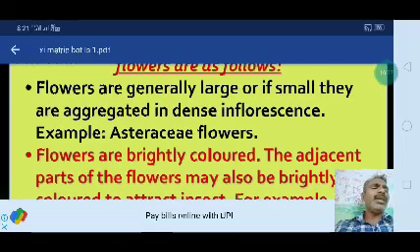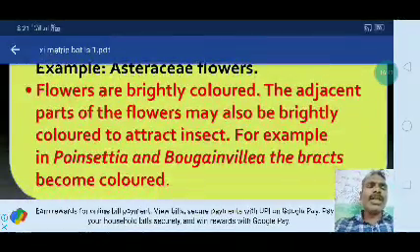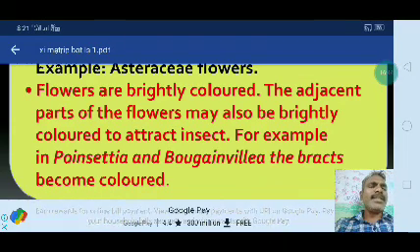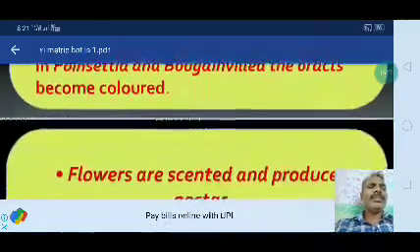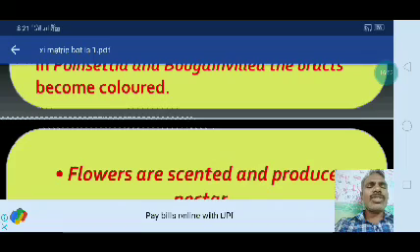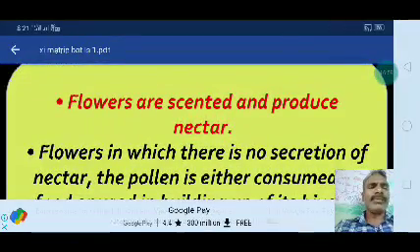Flowers are brightly colored. The adjacent parts of the flowers may also be brightly colored to attract the insects. For example, in Poinsettia and Bougainvillea, the bracts become colored. Some other plants like Gloriosa superba also. The flowers are scented and produce nectar also.